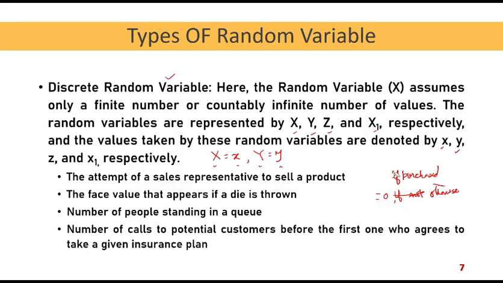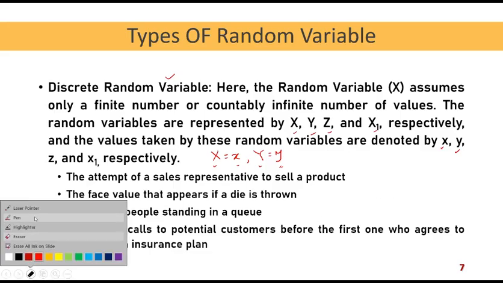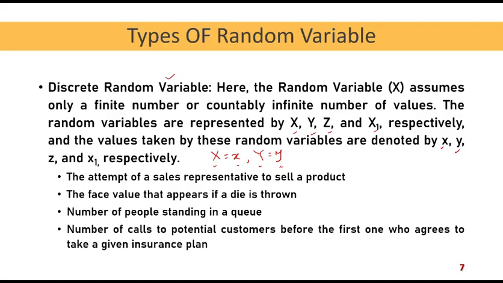Now you know that a die has 6 faces. So when you actually throw that particular die, you will get either 1, 2, 3, 4, 5, 6. This is your sample space, and a particular value, any one of these values, will be taken by this. So if X is a random variable which will represent the outcome of a die throw, then X equal to small x is equal to the face value that the die shows.